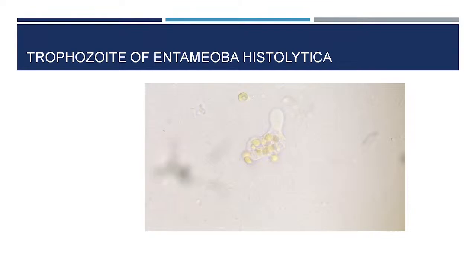So, this is a trophozoite, a live sample in our lab, we found this is the pseudopodial extension and it keeps on changing its morphology as it is moving around in the clinical sample, and these are the ingested RBCs.